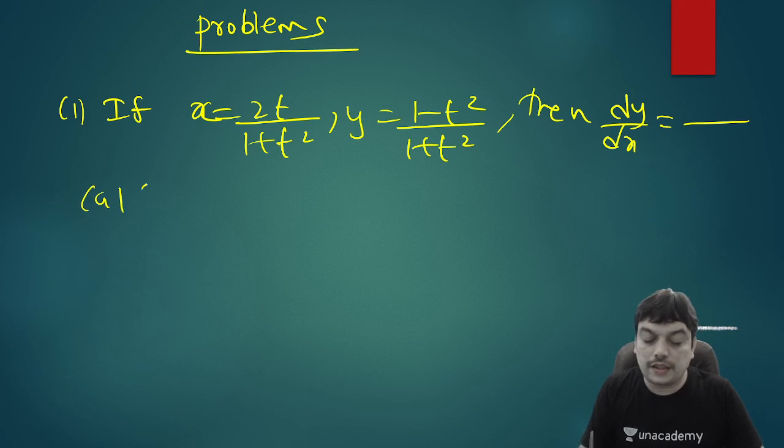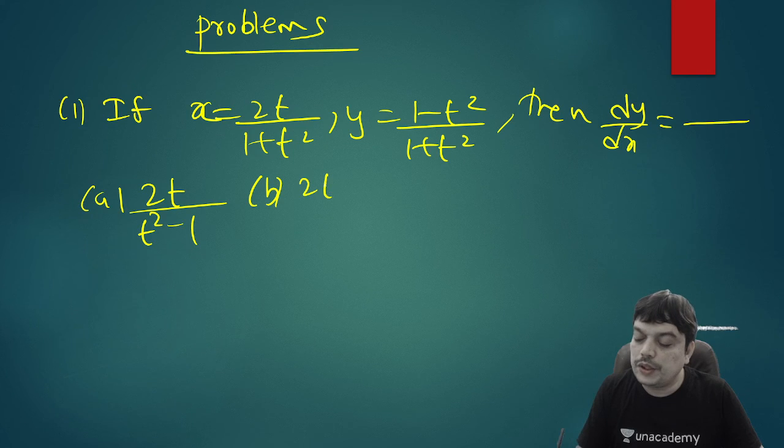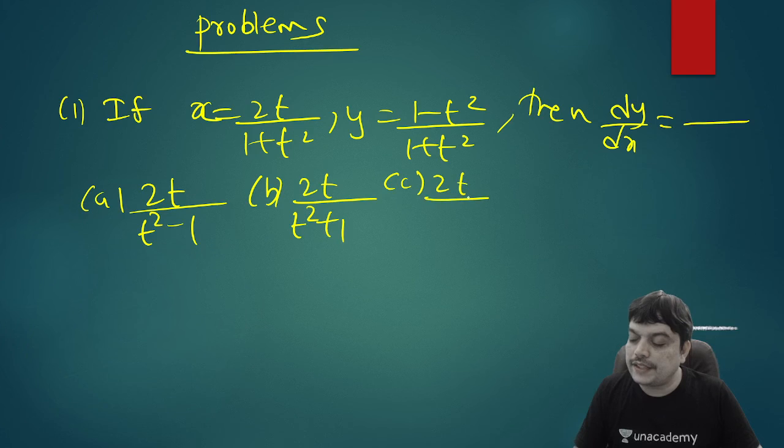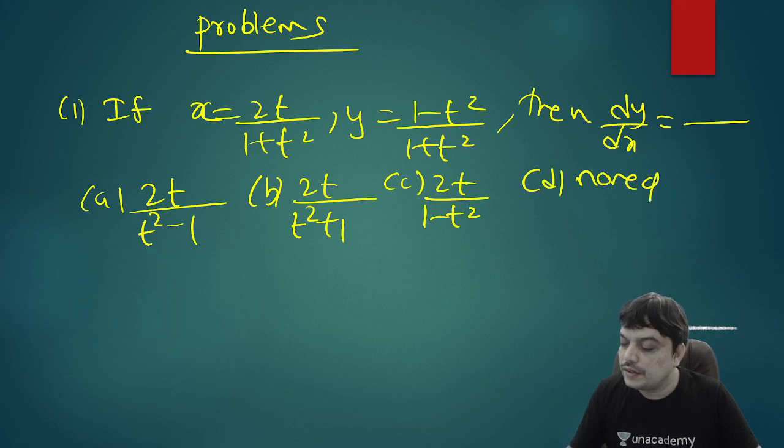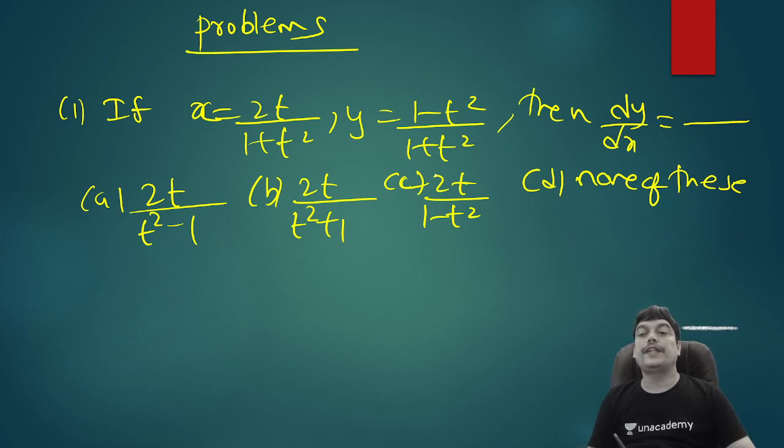The options are 2t by t square minus 1, 2t by t square plus 1, 2t by 1 minus t square, and the last option is none of these. So these are the options that we have. So we need to find dy by dx.